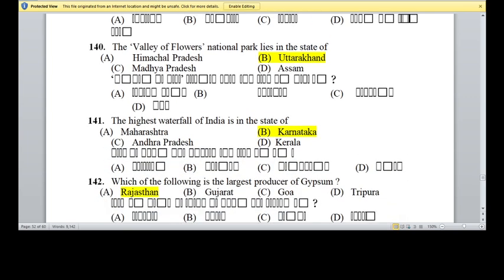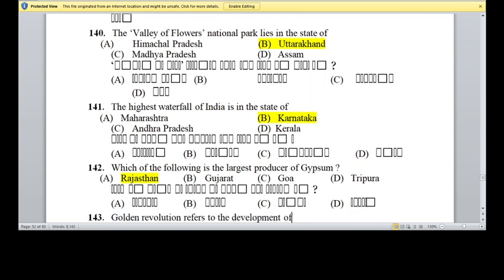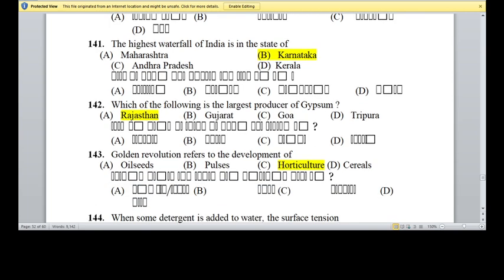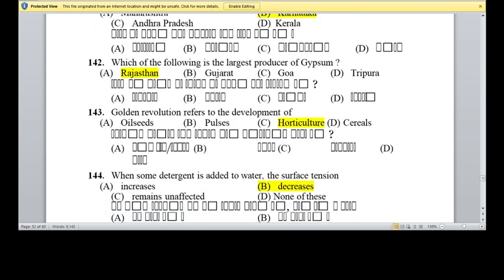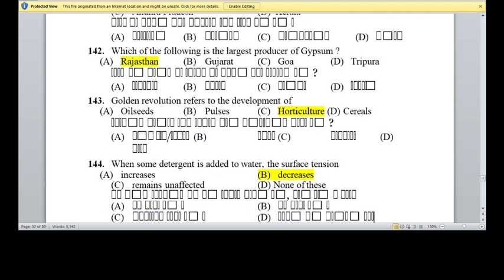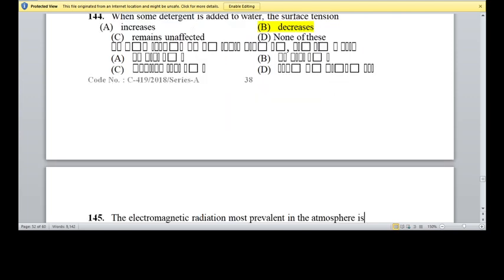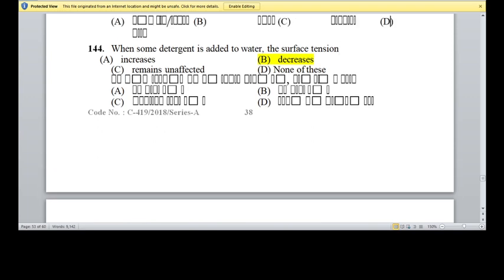Question 141. The highest waterfall of India is in the state of? Option B, Karnataka is the right answer. Question 142. Which of following is the largest producer of gypsum? Option A, Rajasthan is the right answer. Question 143. Golden Revolution refers to the development of horticulture. Option C is the right answer. Question 144. When some detergent is added to water, the surface tension decreases. Option B is the right answer.